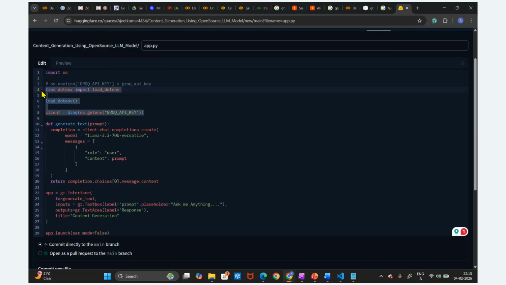We are going to store it in the environment file, right? The .secret we have to store. I am going to showcase how we can store this secret. As of now, we have not stored this secret. I'm going to showcase how we can store this.